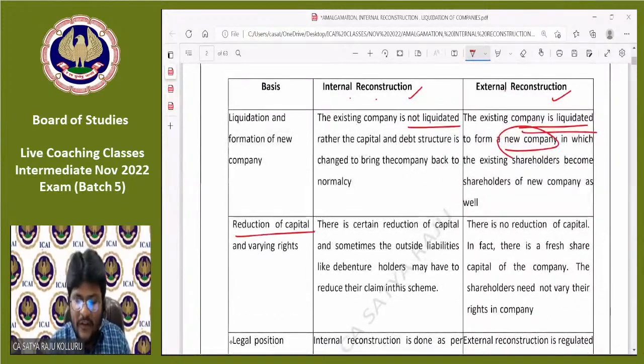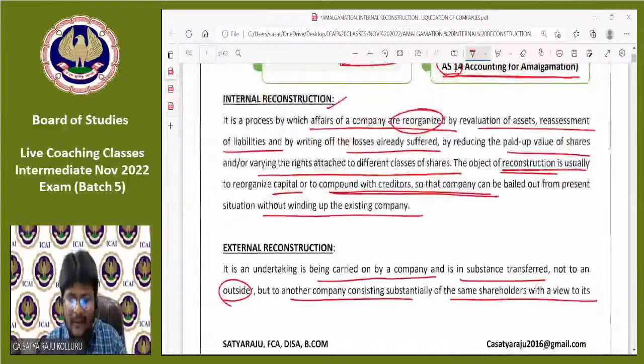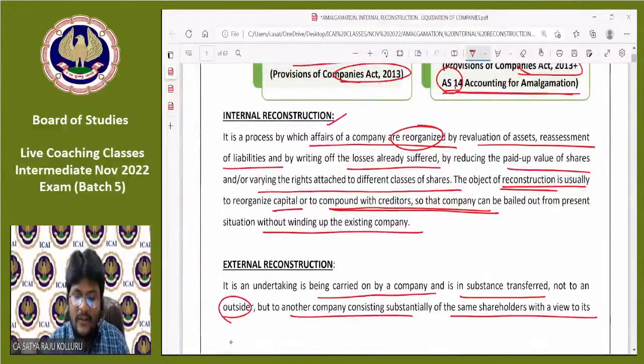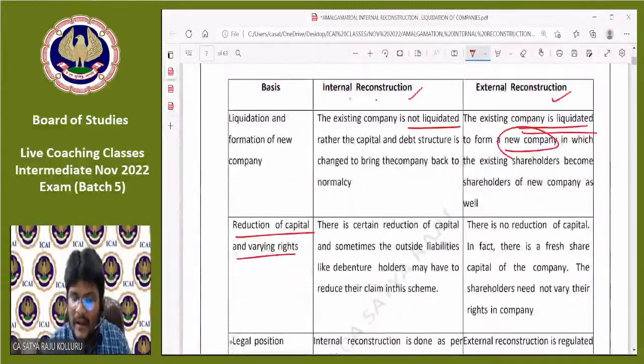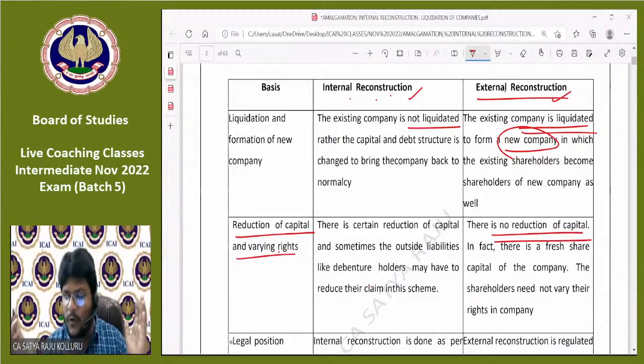Sir, reduction of capital and varying rights. Just now I read here that in case of internal reconstruction, varying rights may be possible. I have not yet discussed it, but there is a varying of rights under internal reconstruction. Yes, under internal reconstruction, there is a varying of rights. But in case of external reconstruction, there is no reduction of capital and no varying of rights is possible.